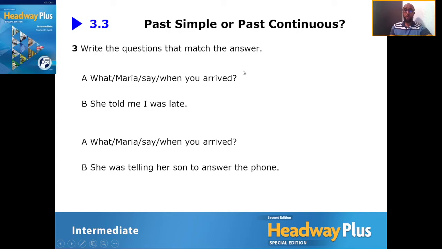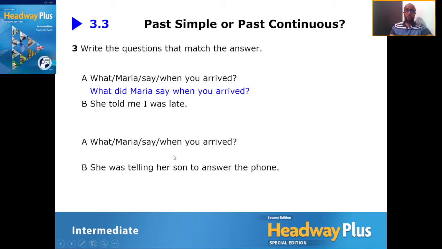So we should also write the question in the past simple too. Okay, so we say, what did Maria say when you arrived? So this tells us this is a past simple question, and we already have the past simple answer. Great, excellent.